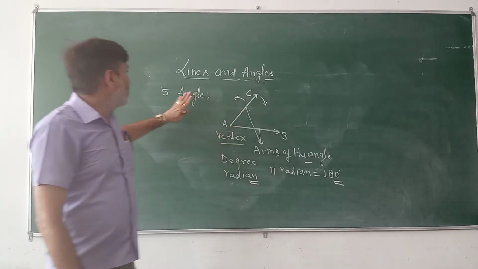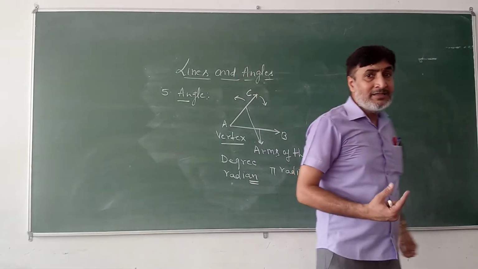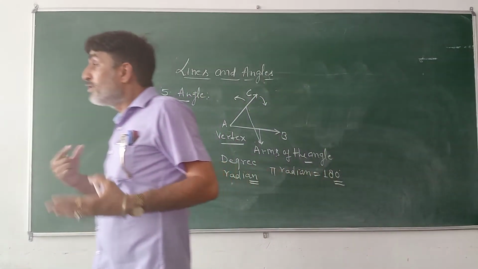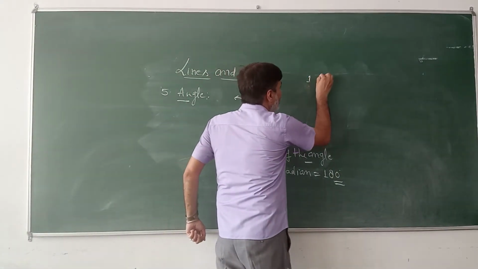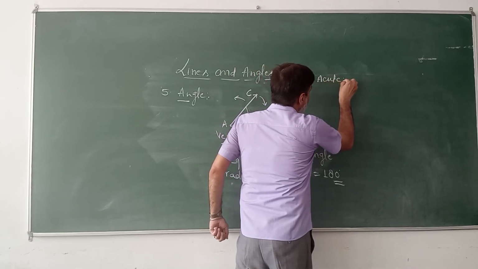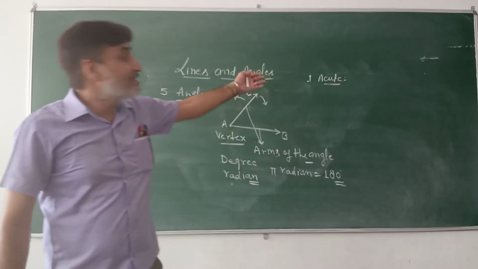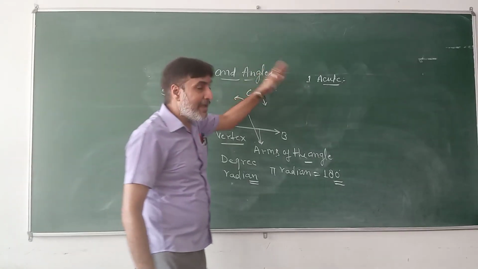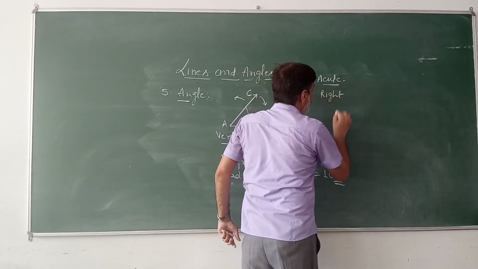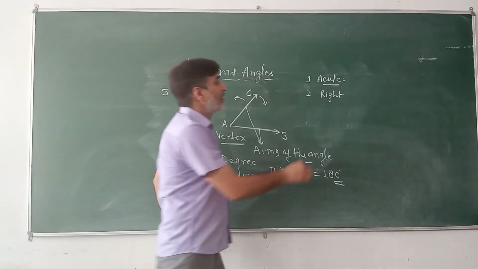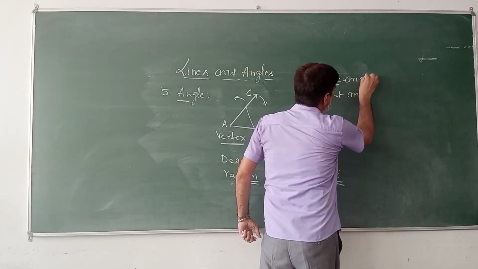Now we come to types of angles. You have already studied types of angles in your previous classes, so quickly we revise them one by one. First of all, acute angle. An angle whose measure is greater than 0 degree and less than 90 degrees is called an acute angle. Now we come to the second one, right angle. An angle whose measure is exactly 90 degrees is called a right angle.